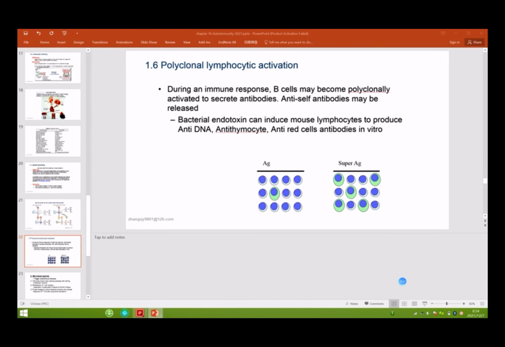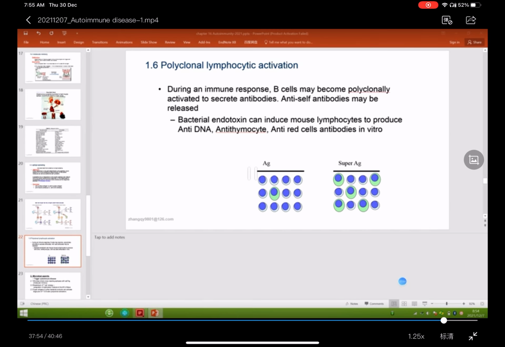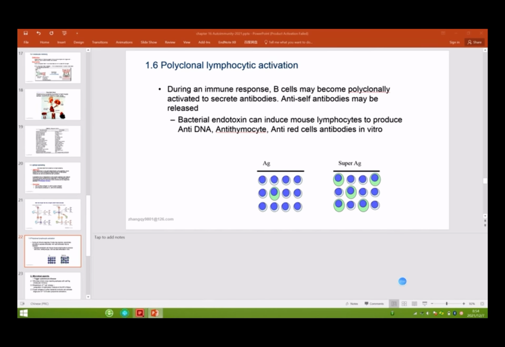Okay. All right. So polyclonal lymphocyte activation. During T cell and B cell development, they need to express TCR and BCR, right? One TCR just recognizes one type of antigen. But many pathogens can use superantigens. Did you learn this before? What is the difference between a superantigen and a normal antigen?